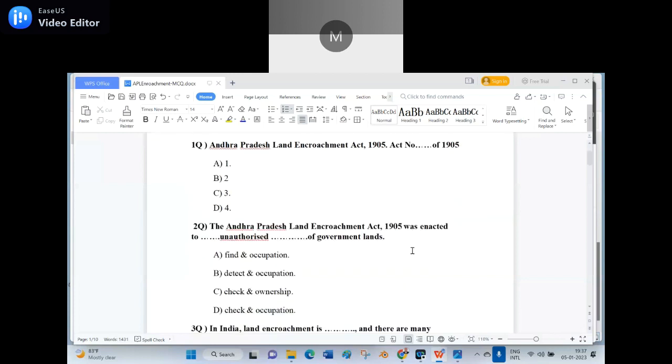Okay, second question. The Andhra Pradesh Land Encroachment Act 1905 was enacted to dash unauthorized dash of government lands. Option A, find and occupation. Option B, detect and occupation. C, check and ownership. D, check and occupation. Option B, sir. If you say B, detect and occupation, it is wrong.